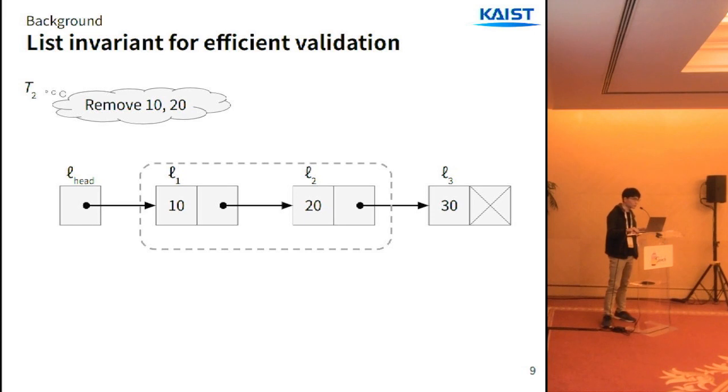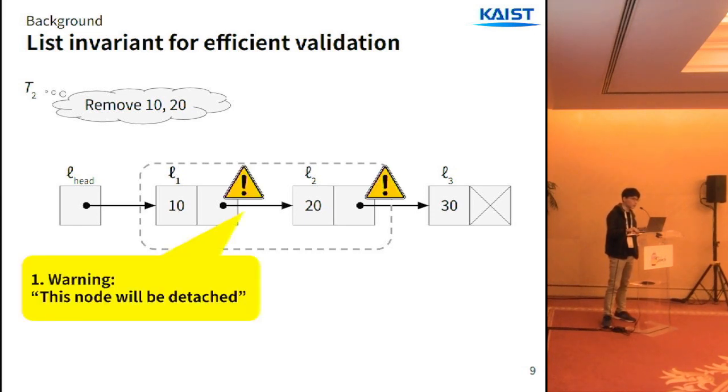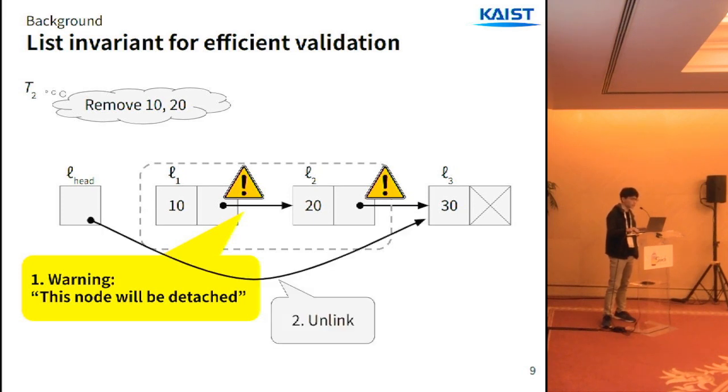A solution is to give a warning before unlinking. When you want to remove some nodes, we should first mark those nodes. Typically, this is implemented by setting the least significant bit of the link pointer. After that, the remover can unlink the nodes.